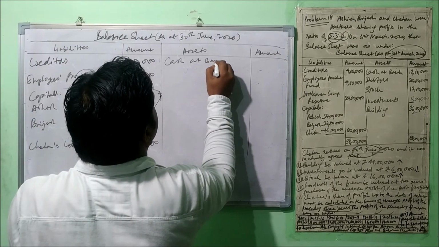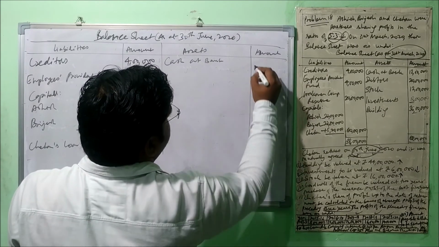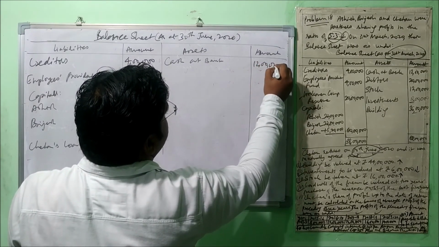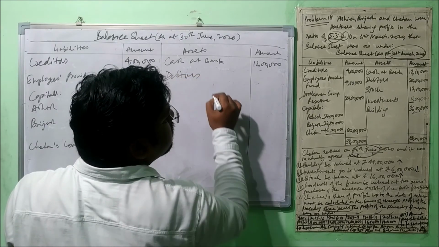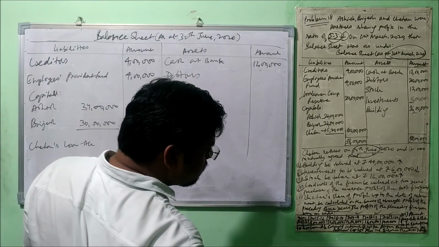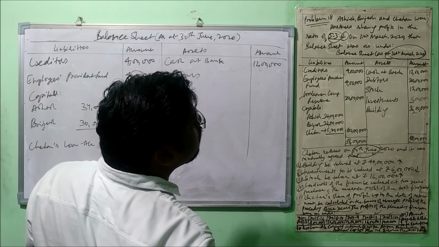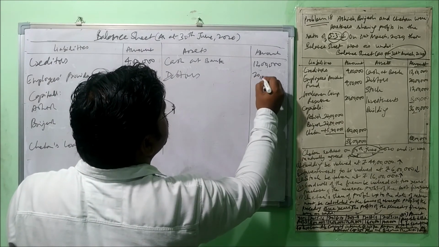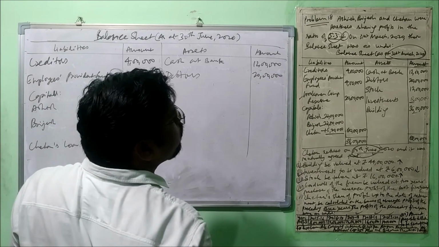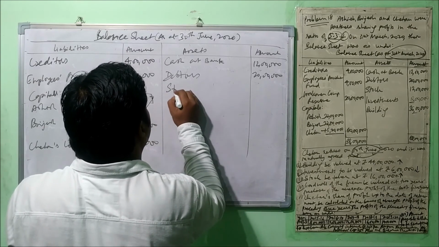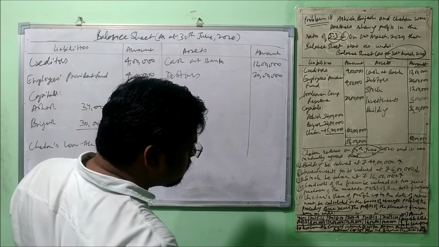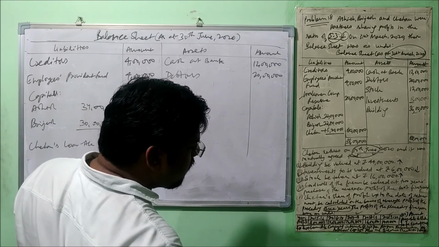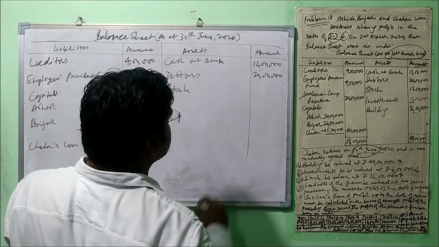Cash at bank, nothing we paid in cash, so the entire amount will remain intact. Okay, then debtors, no change in debtors. Is there any change? No, not at all. Right, so we'll mention the debtors also at the same value, that is 20 lakh. Now let's talk about stock. So stock value has changed. Okay, it has now become 16 lakh.